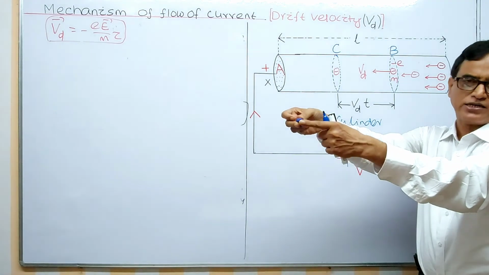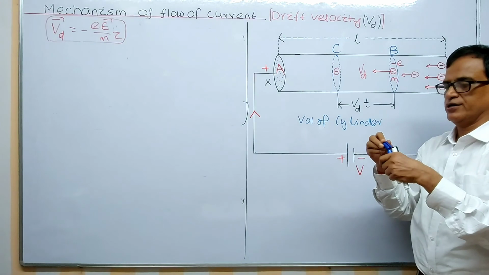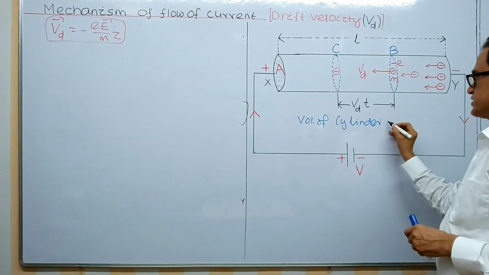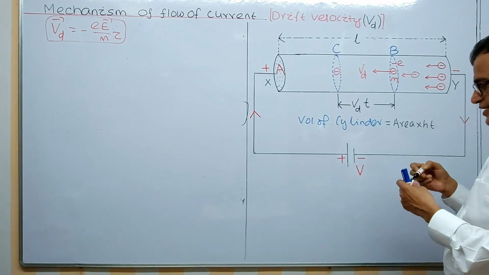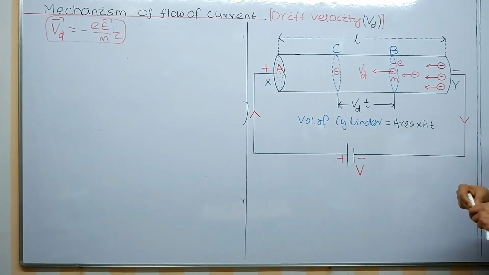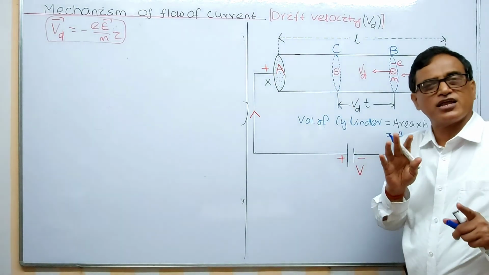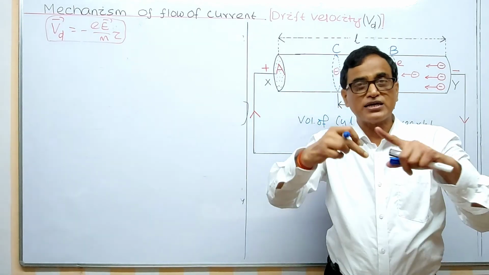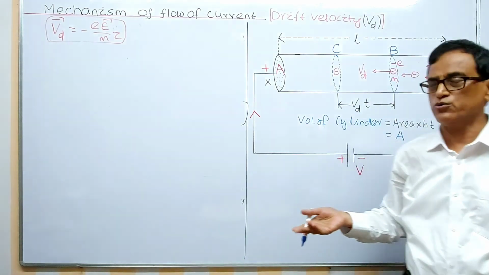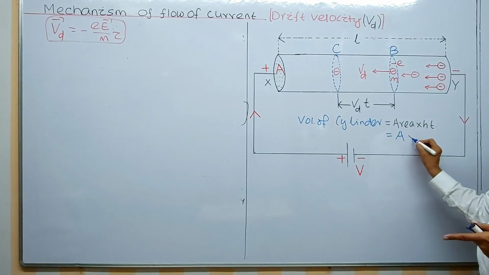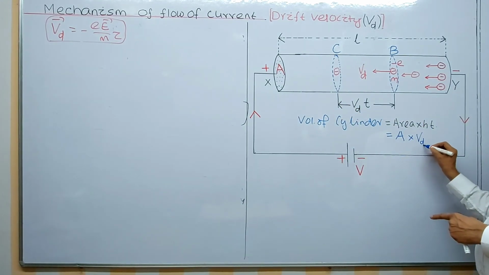A is the area of cross section, and the length I have taken is Vd t. And the volume of the cylinder, I think you know this formula, is area into height. Area of cross section I have taken A, and generally a wire has a circular cross section because it is cylindrical in shape. Area into height, and the height of the cylinder is the length, that is Vd into t.